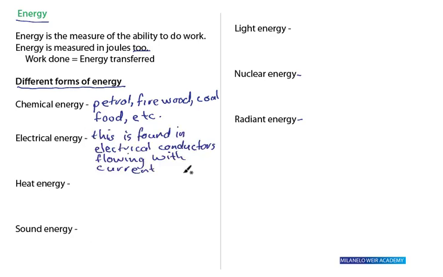So we are saying this is found in electrical conductors flowing with current, right? Then we have heat energy. This one is a result of having one object at a higher temperature, right? When an object has a higher temperature, we say it has heat energy, right? Heat energy.